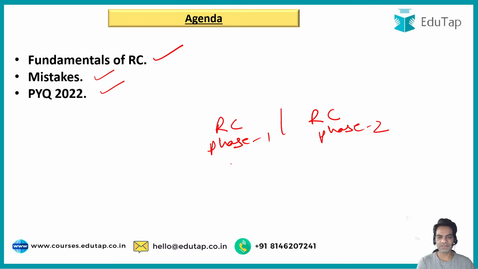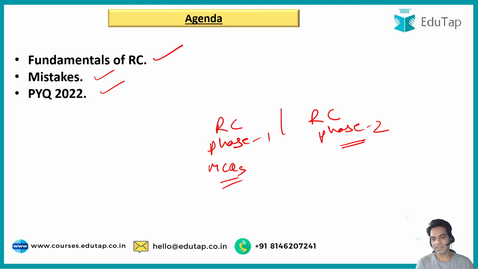So RC in phase 1 has MCQs based on the premises or the information of the passage. Reading comprehension in phase 1 is based on factual data and inferential information given in the passage. So you have to read the questions, find out the answers, and mark the right choice out of the given choices, right? So that is about phase 1.